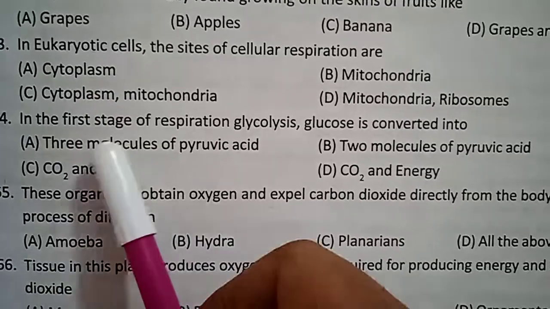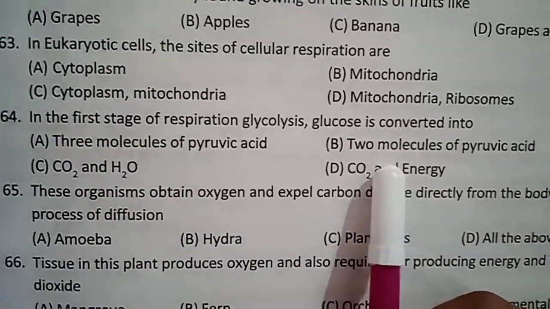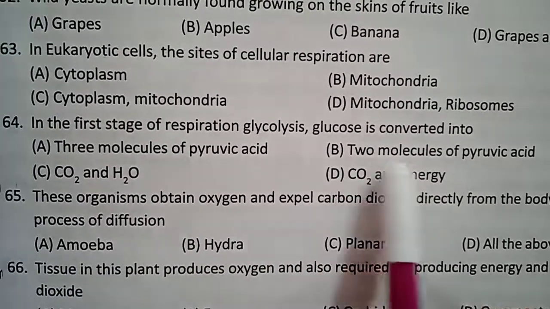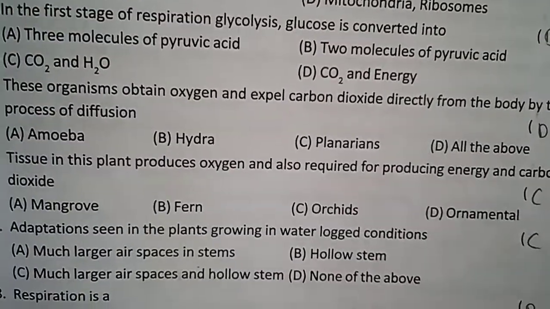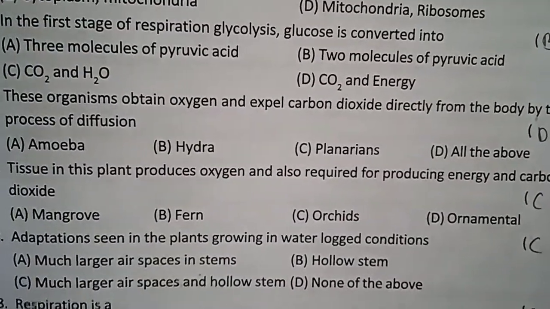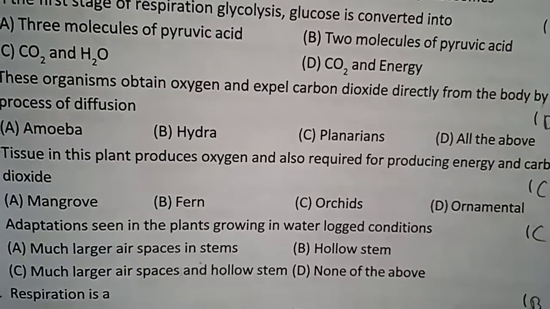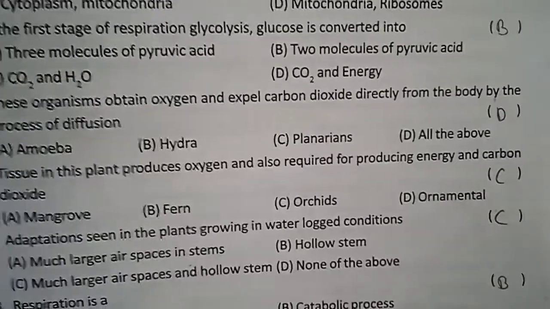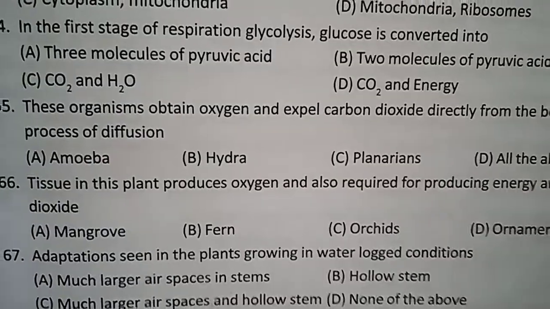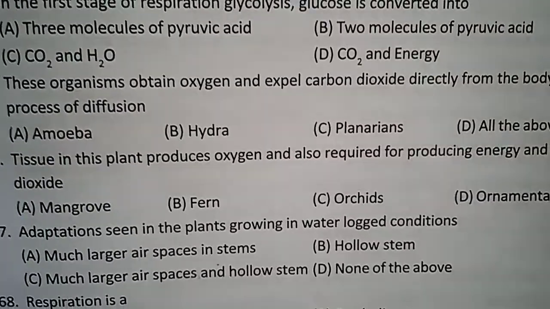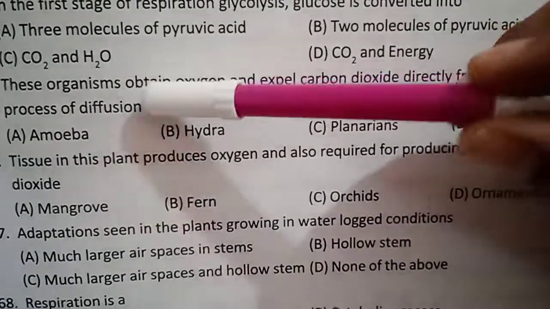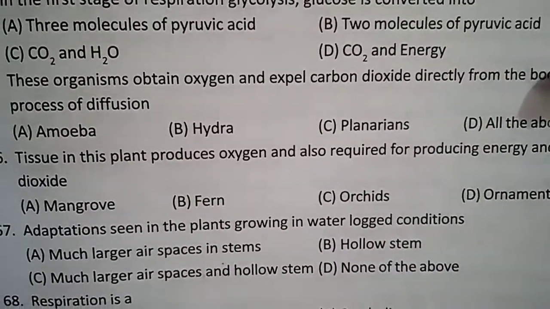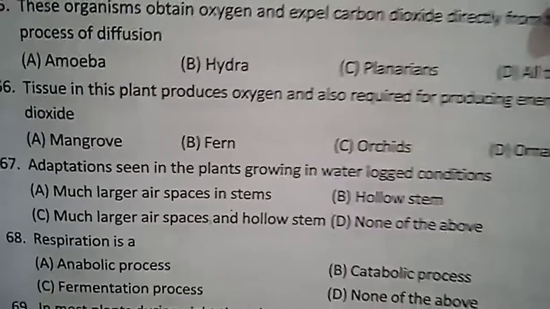Pyruvic acid. But here 3 molecules is there, 2 molecules is there. Then what is the correct option? 2 molecules of pyruvic acid with ATPs. These organisms obtain oxygen and expel carbon dioxide directly from the body by the process of diffusion. Amoeba, Hydra, planaria, all are the correct answers.